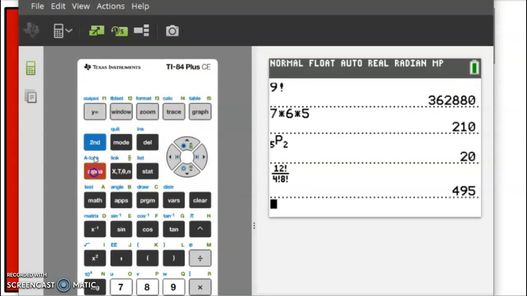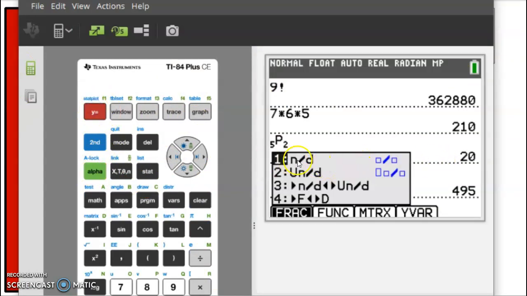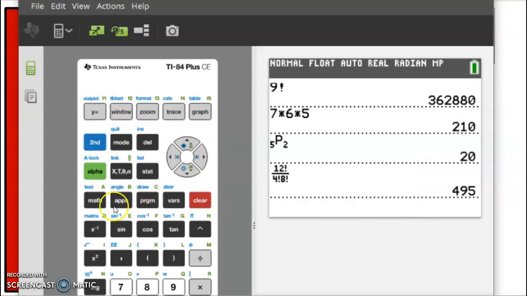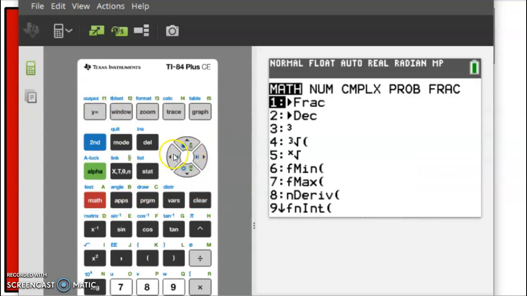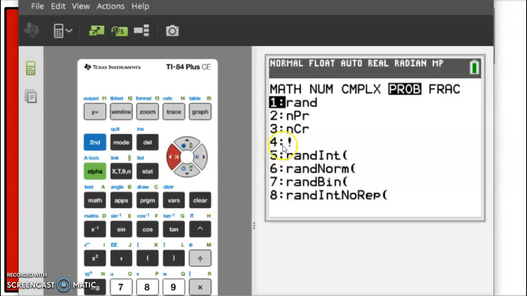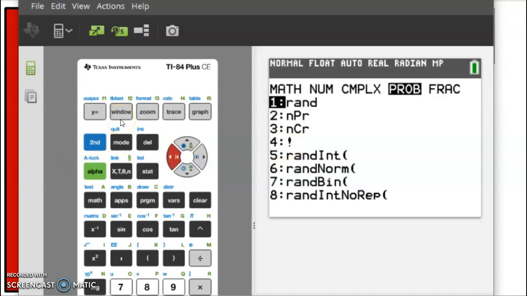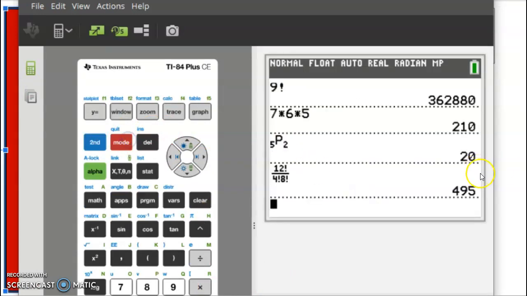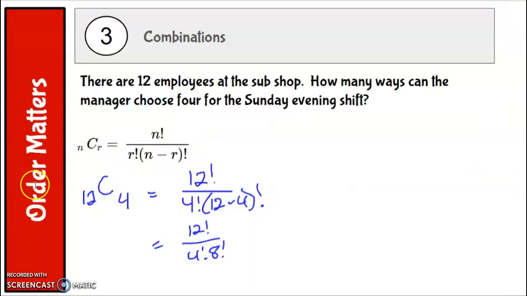To get the fraction, again, that's alpha y equals on any calculator. You can choose number 1. And then just a reminder to get the exclamation point, that's math over to PRB or PROB and choose number 4, or alpha window on the TI-84 Plus CE. You can see the exclamation point there. And the answer was 495 ways that this manager can select 4 people out of 12 employees for the Sunday evening shift. That's a lot of ways.